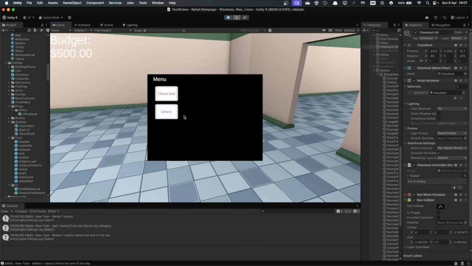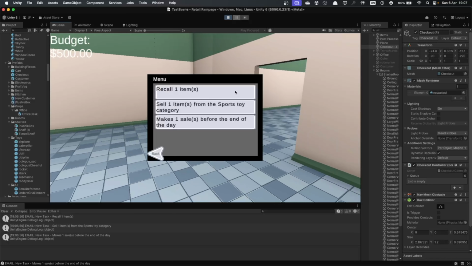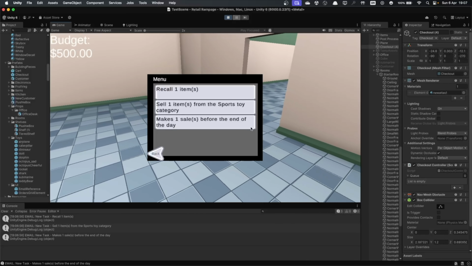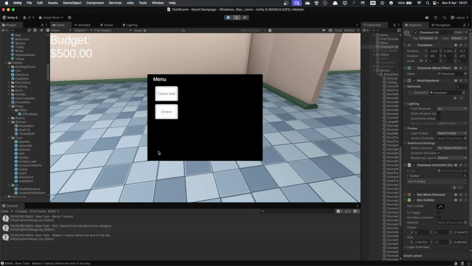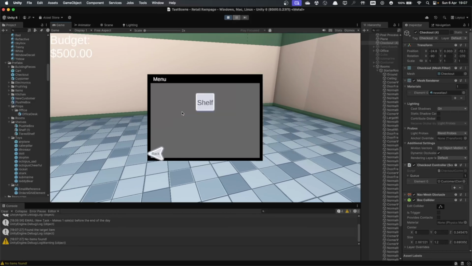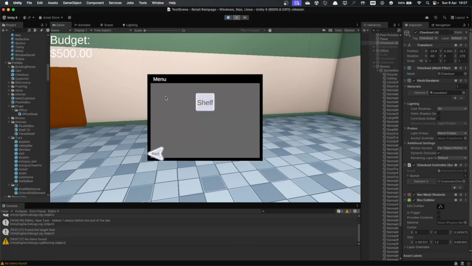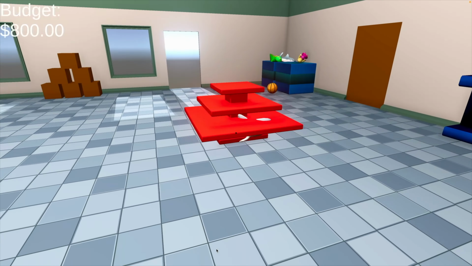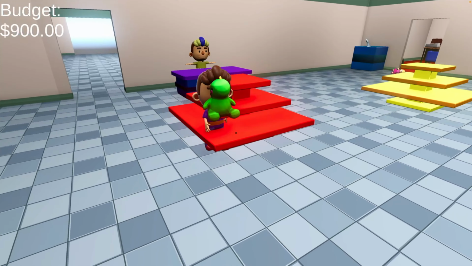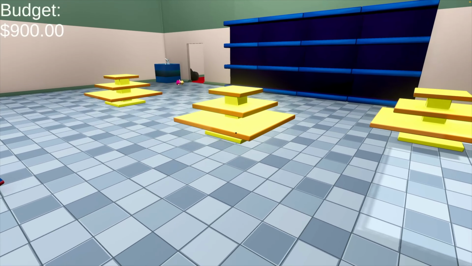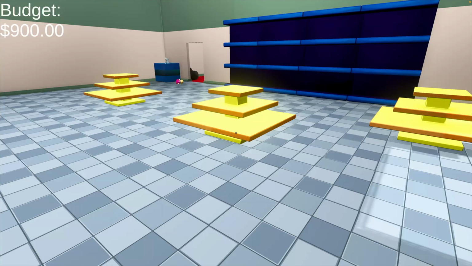I'd already implemented the UI for the email system, so it was just a matter of expanding on this and adding more functionality for placing items in the store. I started small, and I currently just have a button that adds a shelf to the store. And when the player decides to buy this shelf, a raycast is sent out and shows a preview of the object that the player is buying. This will check for collisions and only allow the player to place an object if there's nothing in its spot.